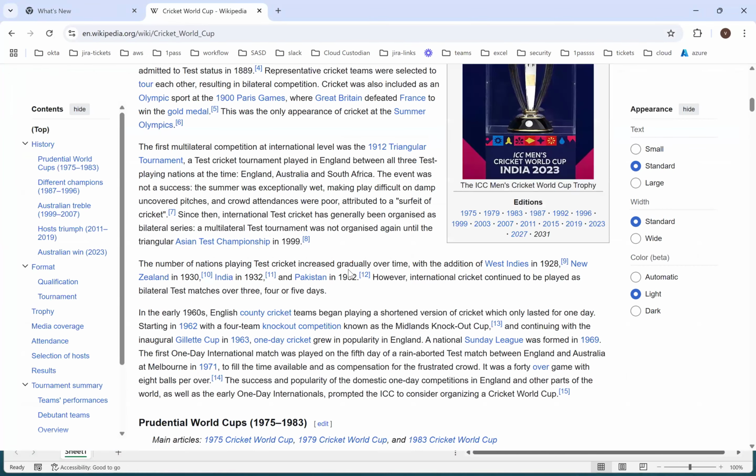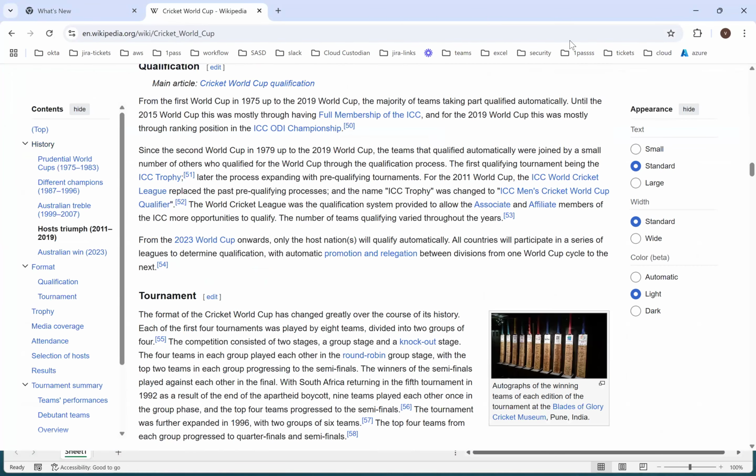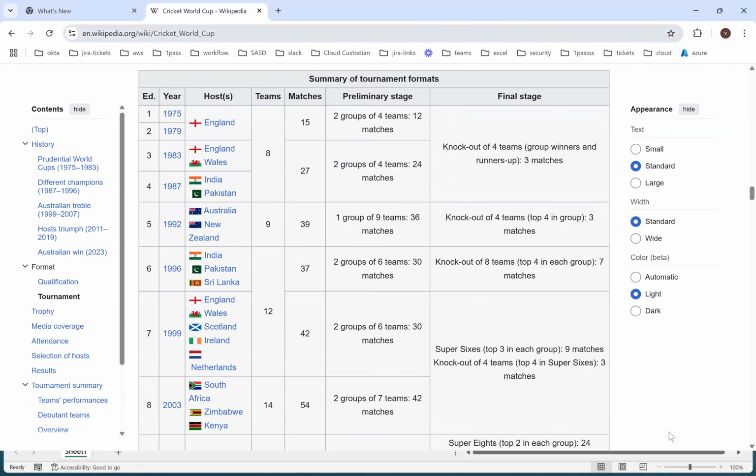All the tables I want to fetch in Power Query. I want to do a few transformations. So at this time, how can I do the few transformations? All this we will be able to see.